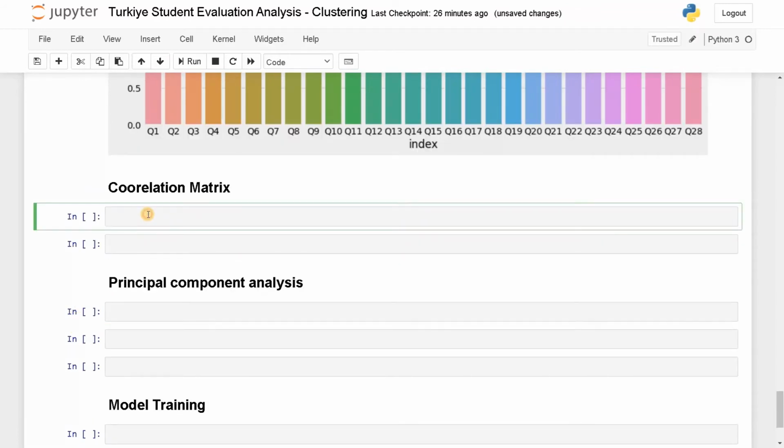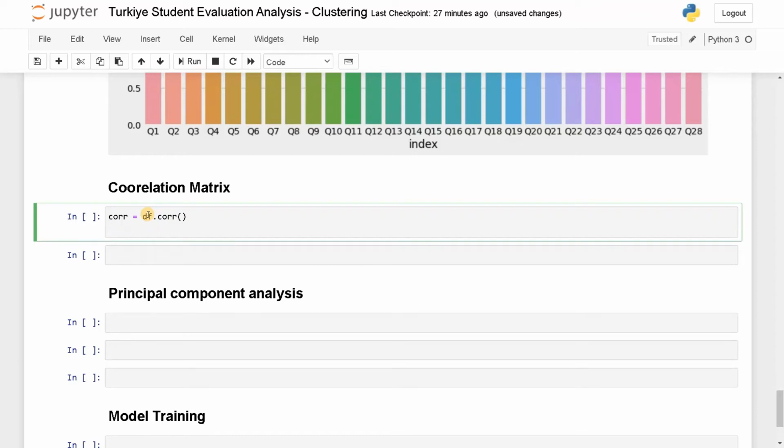Now for the correlation matrix, as we already said, all the values are integers only. So all the columns will be input for the correlation matrix. So corr equals df.corr, then sns.heatmap of the correlation matrix, with annot equals True to display the values, and cmap equals coolwarm. You can use any color map you want. Let's run this.